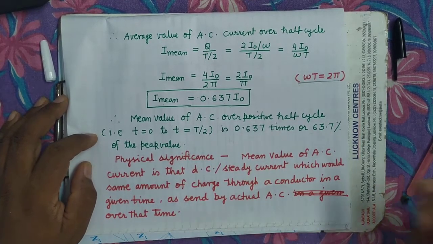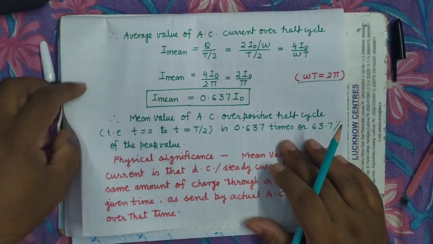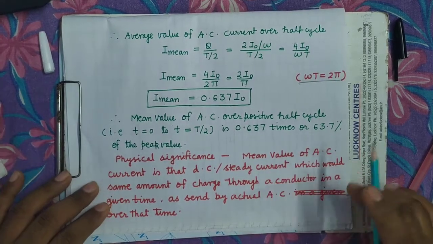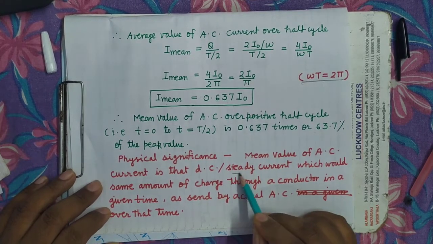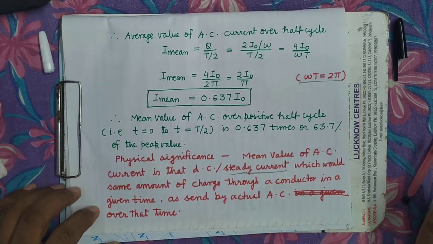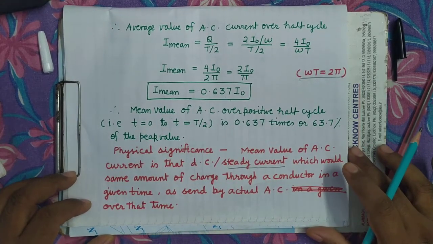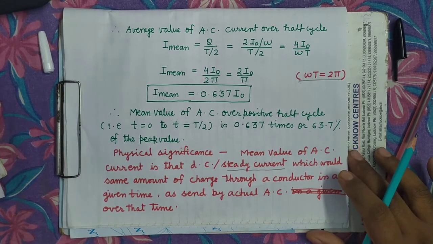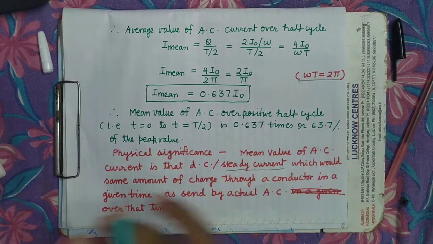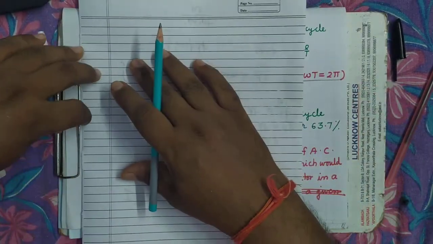Now what is the physical significance of the mean value? So what is the physical significance of the mean value of current? The mean value of alternating current is that steady current which would send the same amount of charge through a conductor as sent by the actual AC over that time interval. I am going to explain that to you by a graph. It's clear.